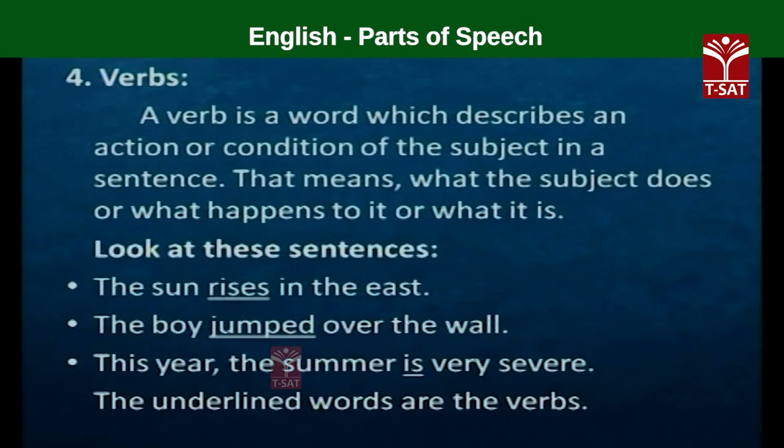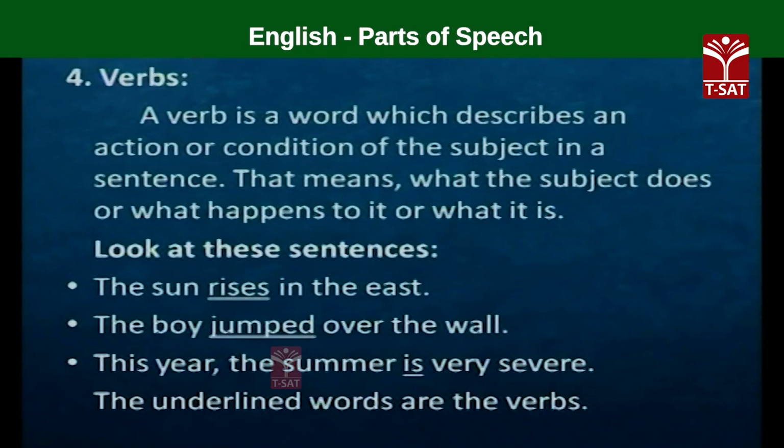The fourth variety of the words or the parts of speech. The fourth variety is verbs. A verb is a word which describes an action or condition of the subject in a sentence. So, what is a verb? A verb is a word which describes an action.